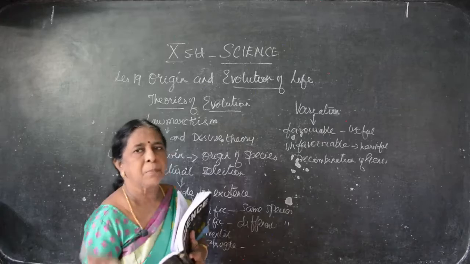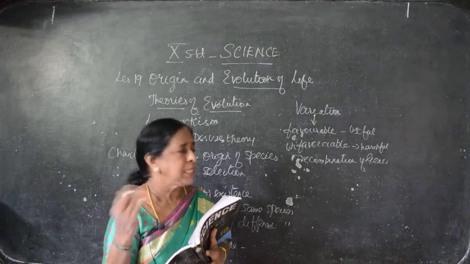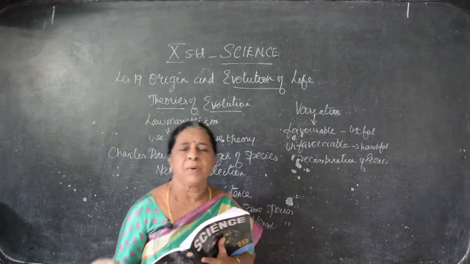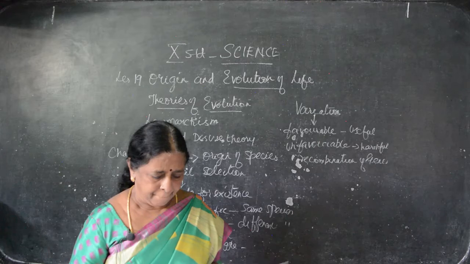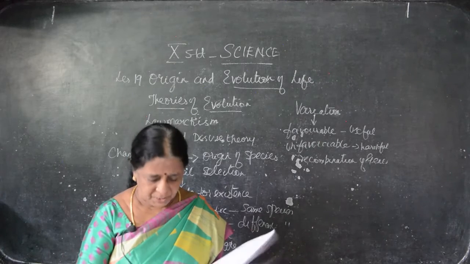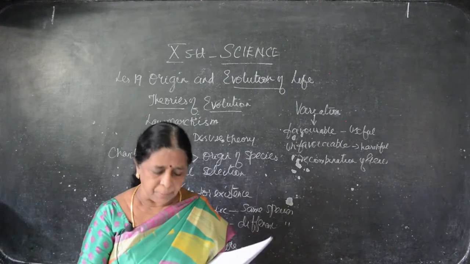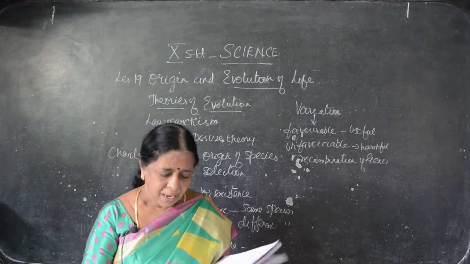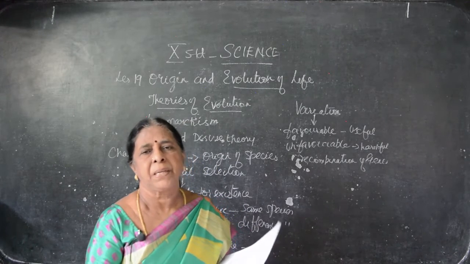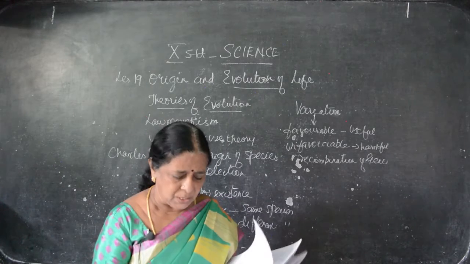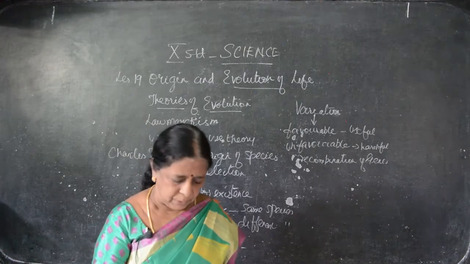Okay, we got the characters from both the father and mother. This is known as what? Gene changes. The mother gene as well as the father gene come together and make some changes. That is favorable changes. So what is variation? It's on page number 279. Variation is the difference found among the individuals of the same species and the offspring of the same parent. That's why I said we are brothers and sisters of the same parent and we have some variation among us. This is known as what? Variation. It is the raw material and it plays a key role in evolution.